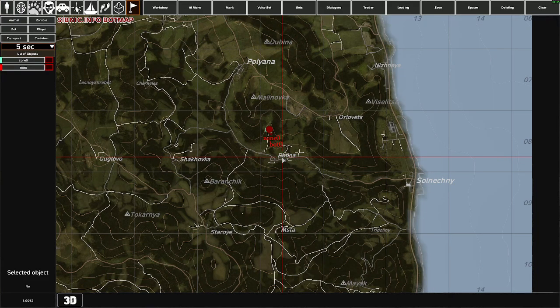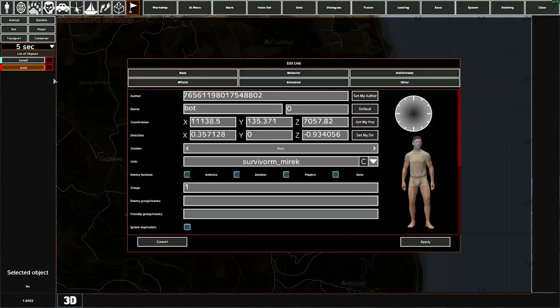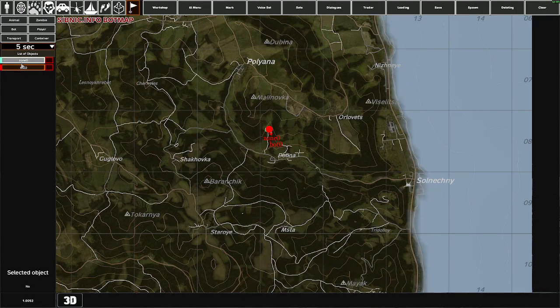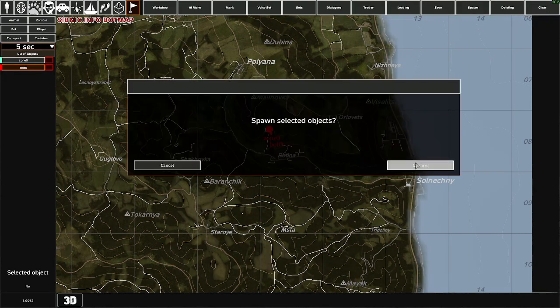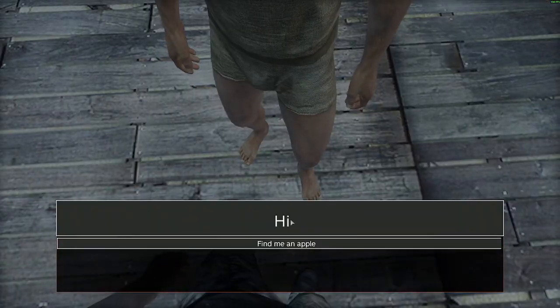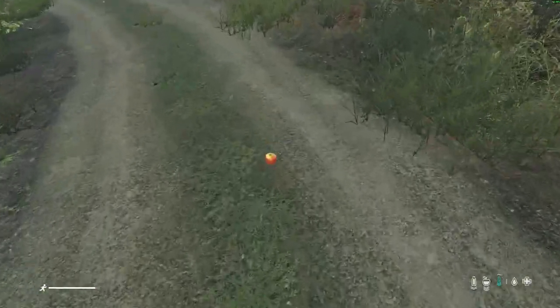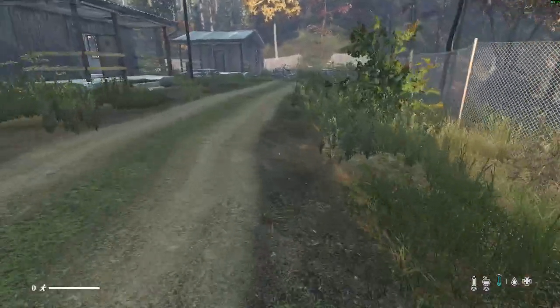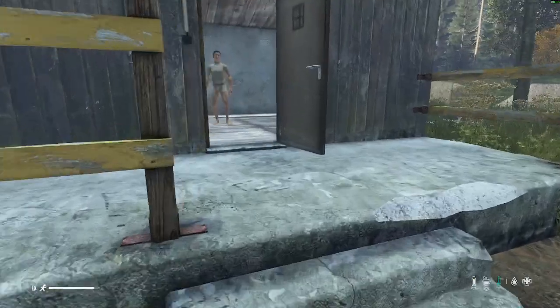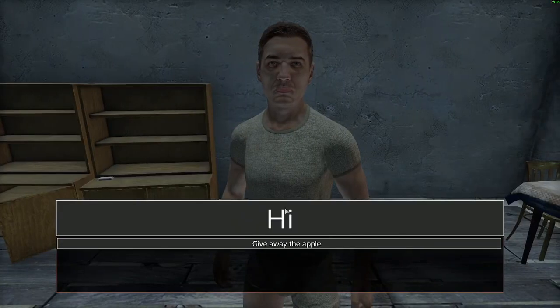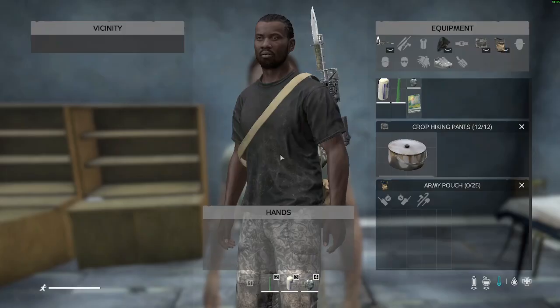Let's consider the following. I created a small event under my own author. Next, I'll change the author and we'll upload all of this to the workshop. Here are my objects. This is the bot and the trigger. Let's spawn the bot and fulfill its request. Give it the apple and collect the reward.